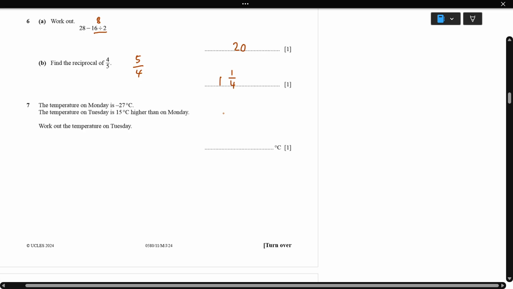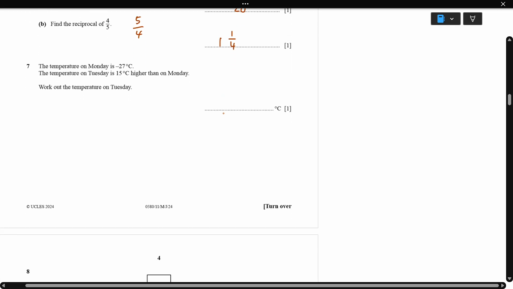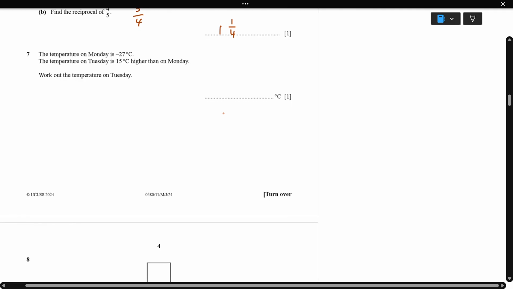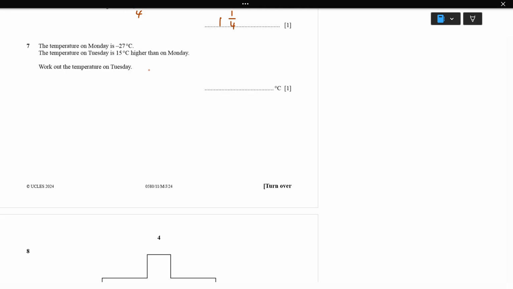Next, the temperature on Monday is negative 27 degrees Celsius. The temperature on Tuesday is 15 degrees Celsius higher than on Monday. So we should add negative 27 plus 15. When you add, we'll get negative 12.